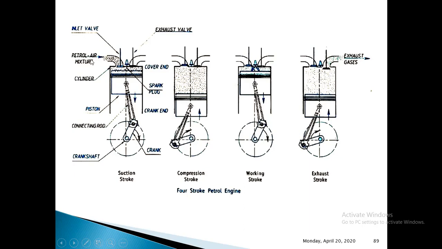And this supply of air fuel mixture into the combustion chamber will continue until the piston reaches bottom dead center, or you can call it the crank end. Then as soon as the piston reaches the BDC or crank end, the inlet valve gets closed, and the supply of air fuel mixture will be stopped. So that is the end of the suction stroke. During this stroke, the crankshaft will finish half of its rotation.